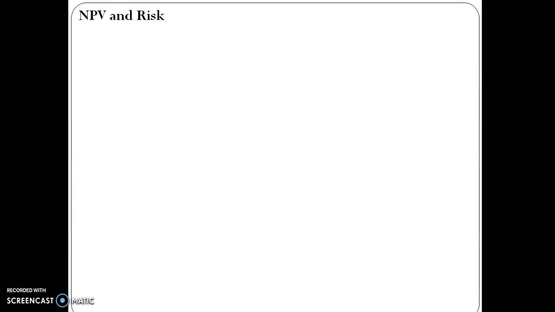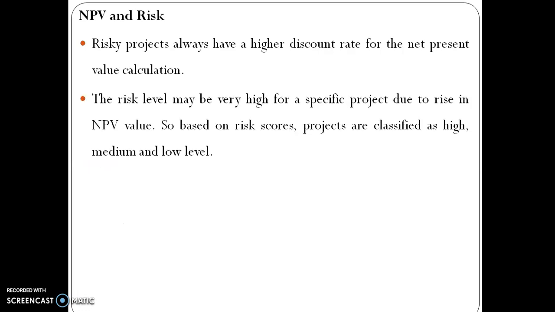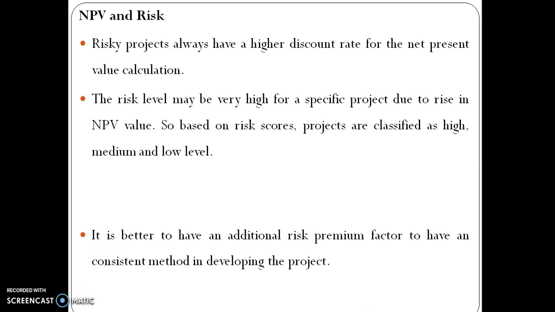NPV and risk. Risky projects always have a higher discount rate for the net present value calculation. The risk level may be very high for a specific project due to rise in NPV value. So based on risk scores, projects are classified as high, medium, and low level.